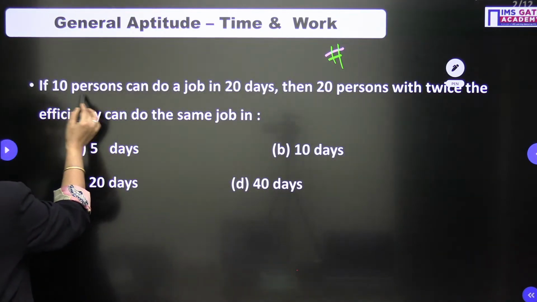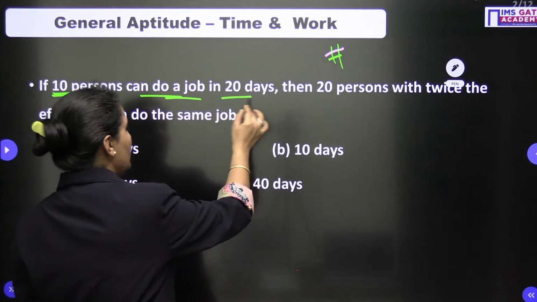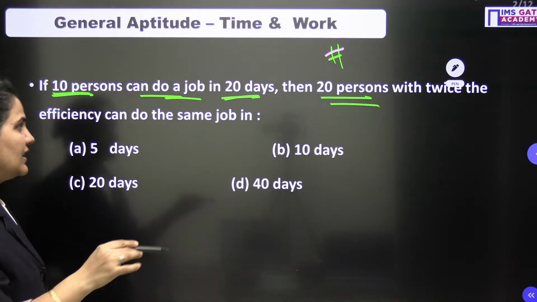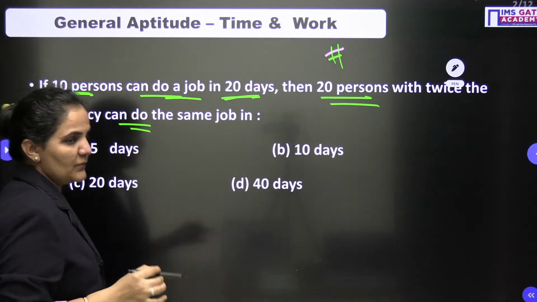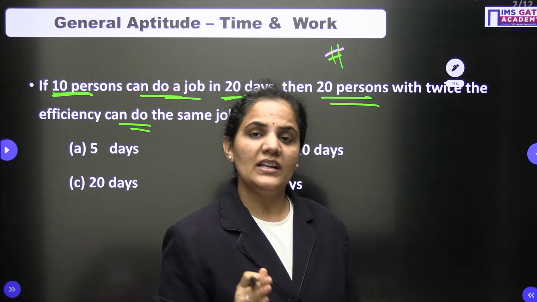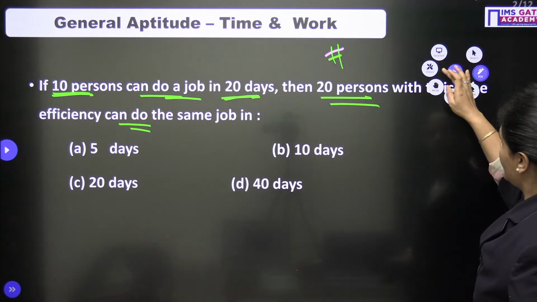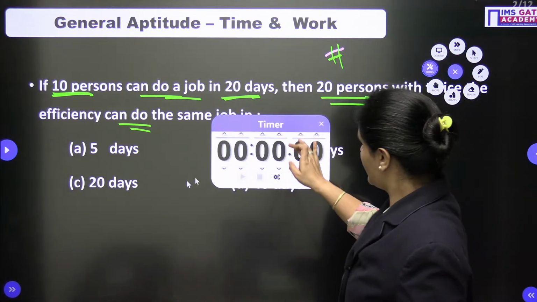So I can see the question is, if 10 persons can do a job in 20 days, then 20 persons with twice the efficiency can do the same job in how many days? This is a good question related to efficiency.